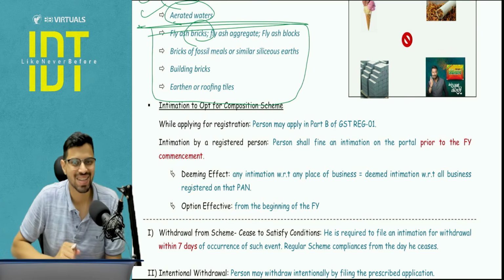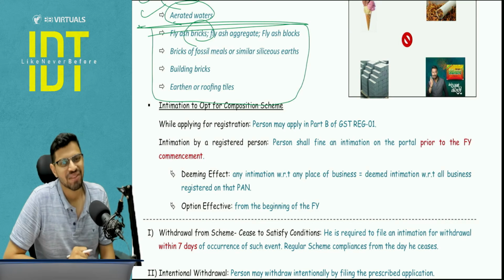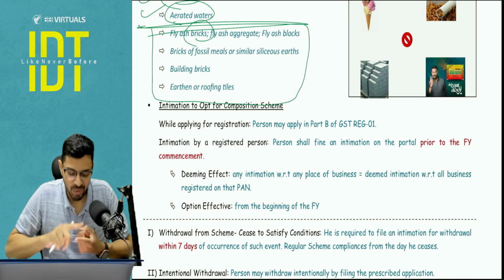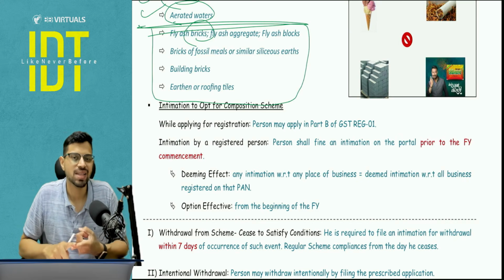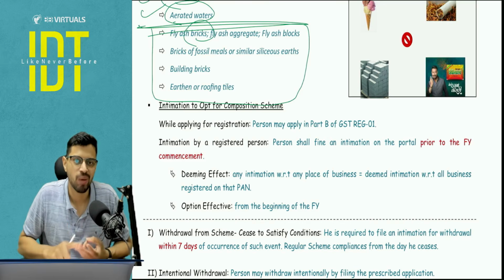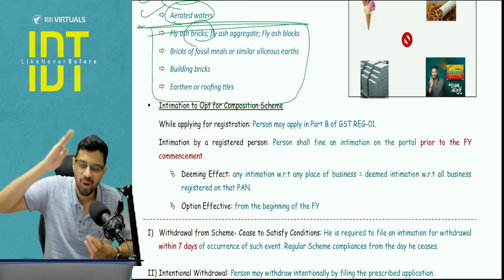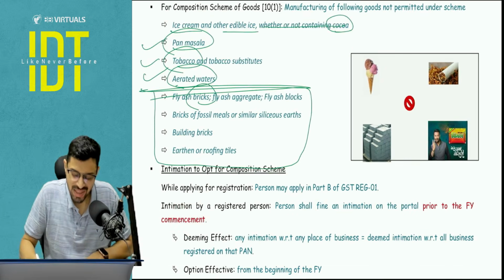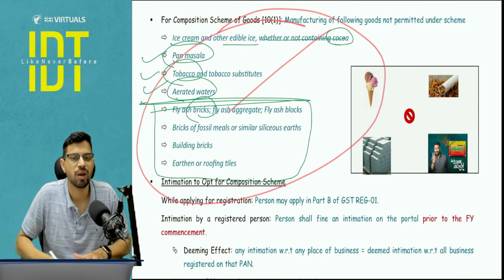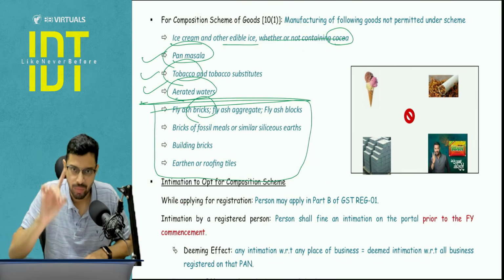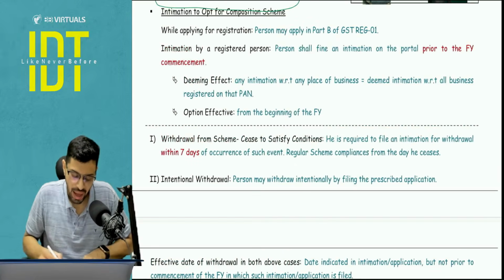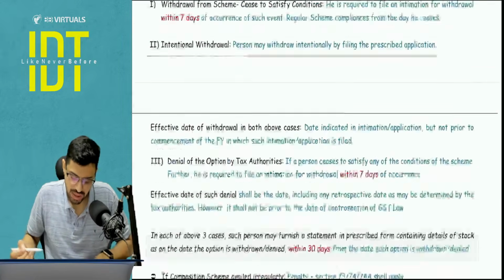So this is something that students recommended in the class in a fun manner to learn that stay away from ice and ice cream and aerated water, stay away from tobacco, pan masala, and pay attention on whether any work is going on, otherwise a brick will fall on your head. So this is something in a fun manner that you can learn, that these manufacturing is not allowed, trading is allowed, manufacturing is not allowed. Okay, and intimation to opt for composition scheme I will cover.